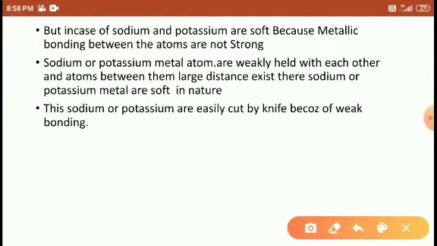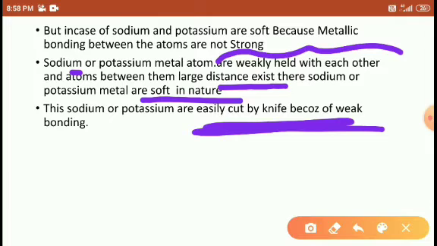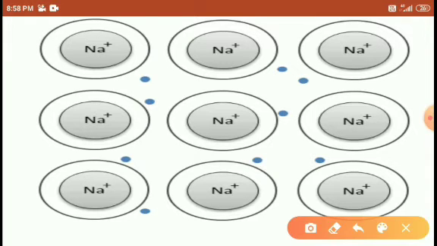Right, students? Sodium and potassium are very weakly bonded with each other. Because of the distance between the sodium and potassium atoms, they are soft in nature, and that's why they are easily cut by a knife because of weak bonding. Have you seen the previous structure?